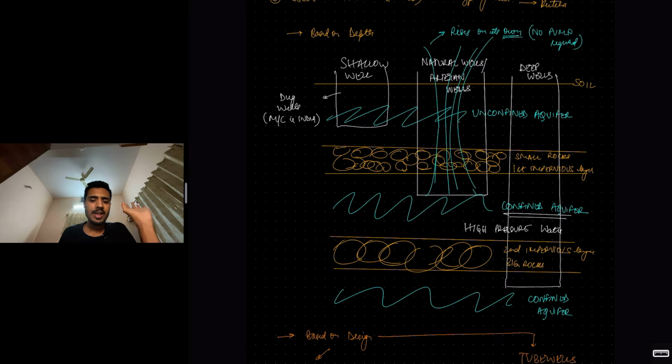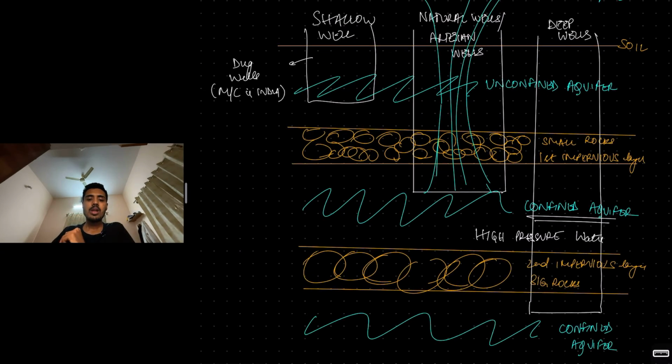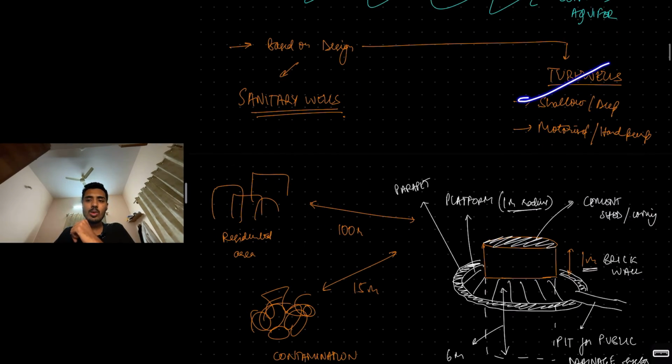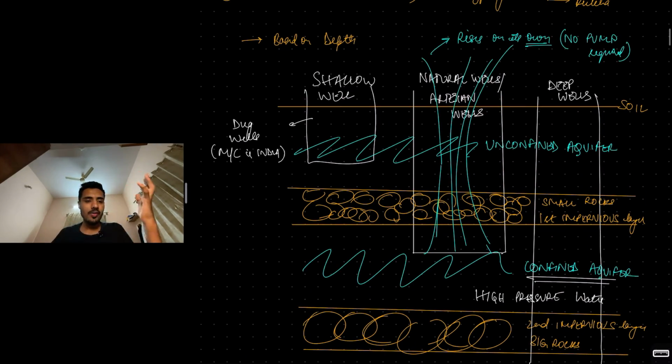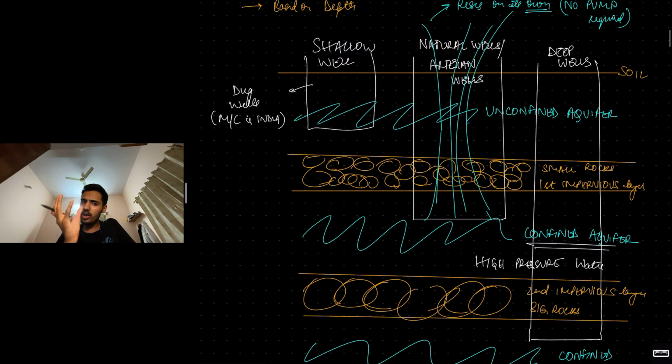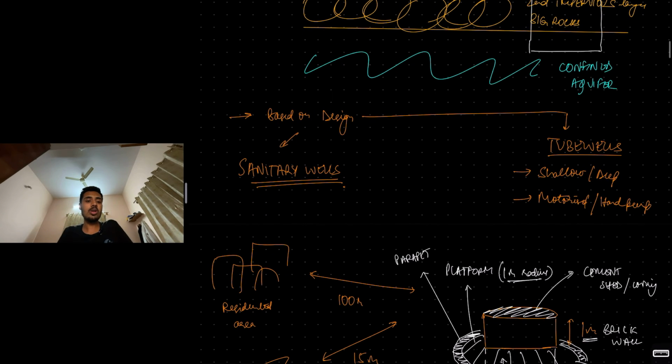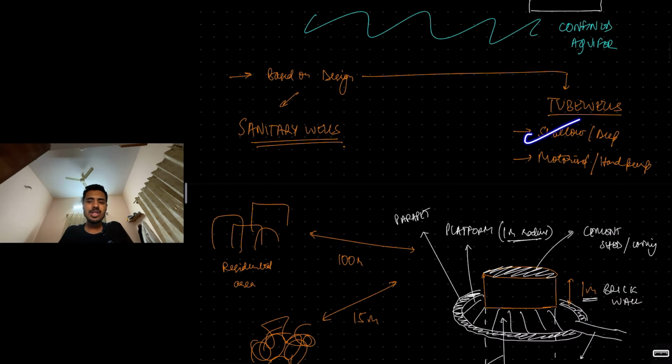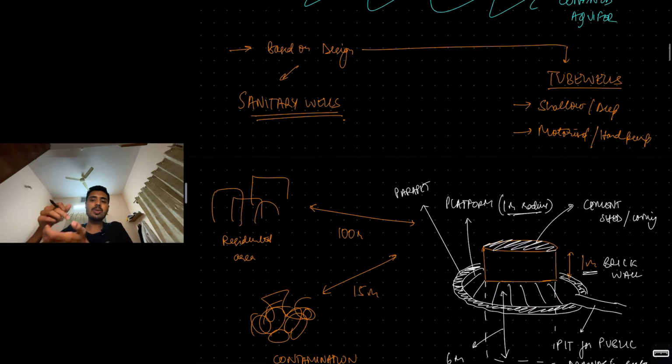Okay, this is based on depth: shallow well, natural well, artesian well, and deep wells. Then based on the design, you have tube wells. What are tube wells? What we think of as wells are the ones with a huge opening going deep. They can just be a small tube, like what's there in bore wells. They can again be shallow or deep. Motorized tube wells, hand pump tube wells. A hand pump is operated manually, you have to pump it up. Motorized means it is electrically powered.